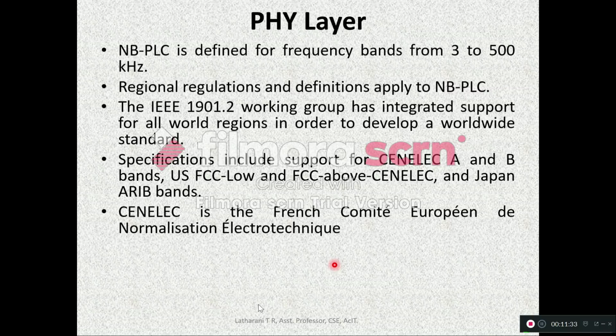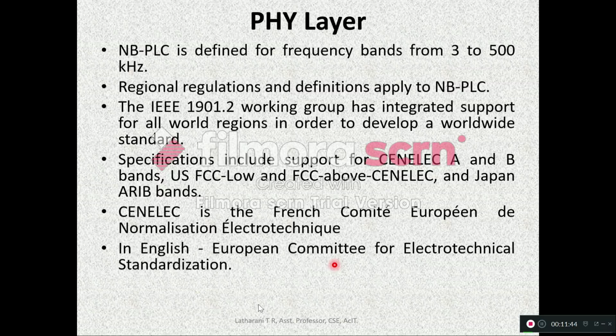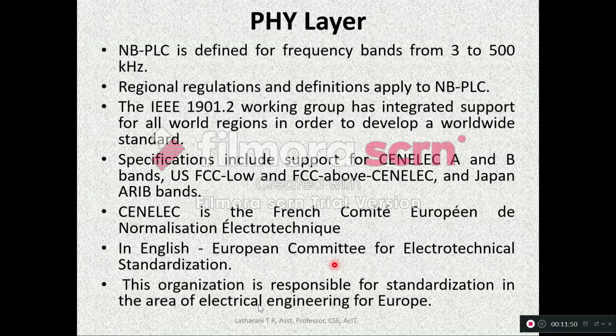CENELEC is French. What is the full form of CENELEC? In French, it is Comité Européen de Normalisation Electrotechnique. In English, it is European Committee for Electrotechnical Standardization. This organization is responsible for standardization in the area of electrical engineering for Europe.